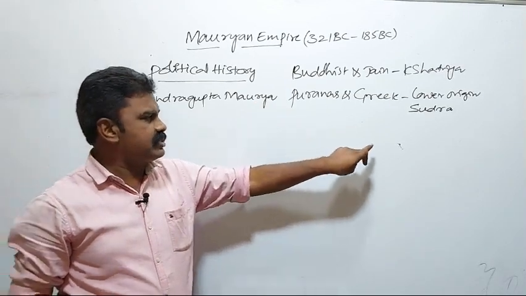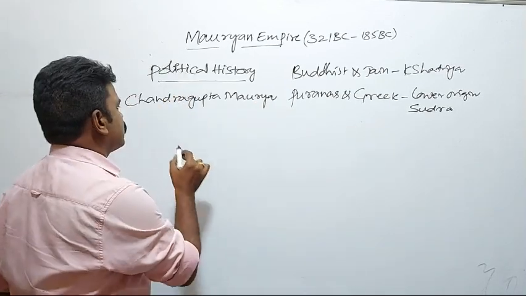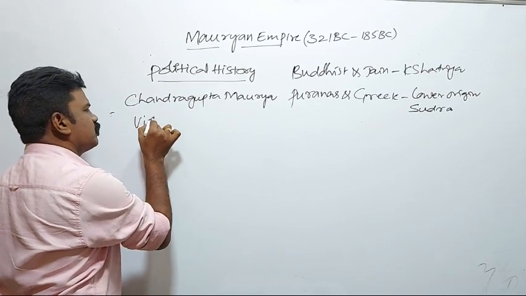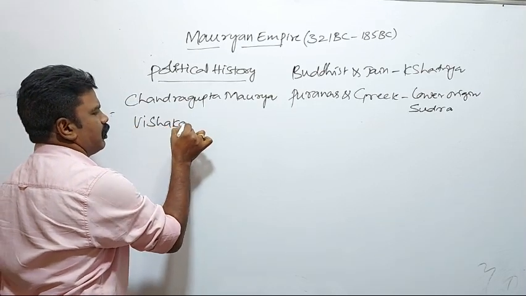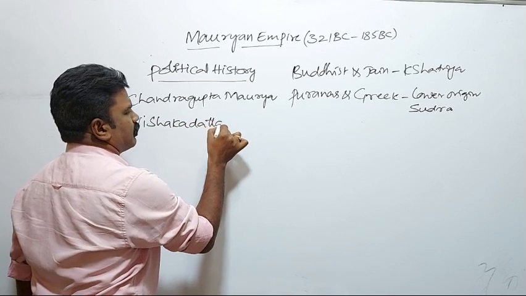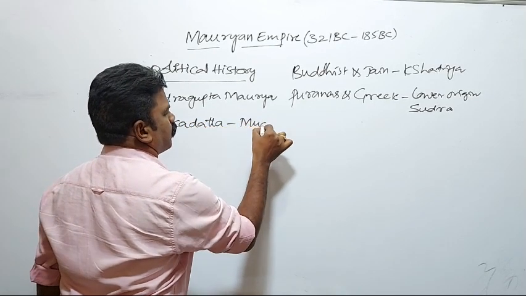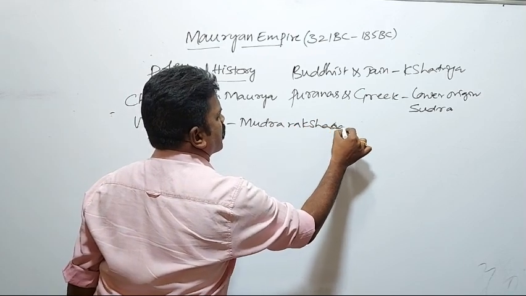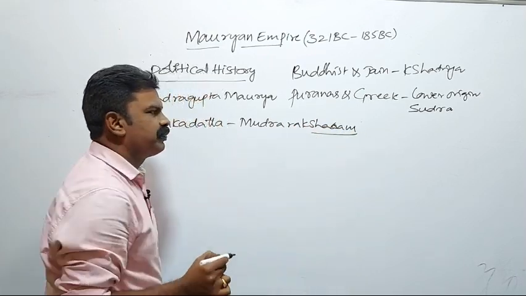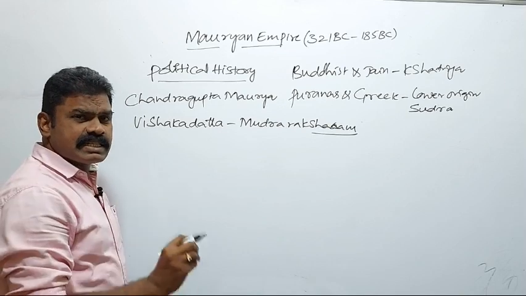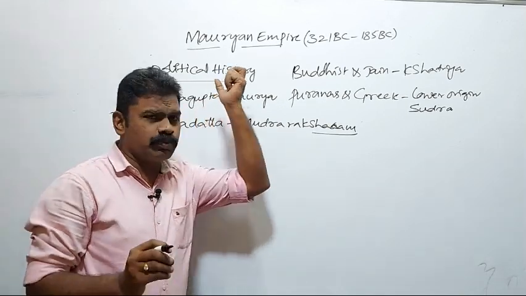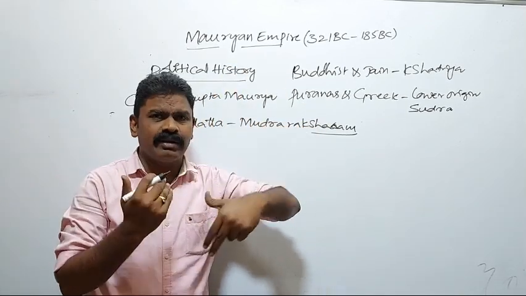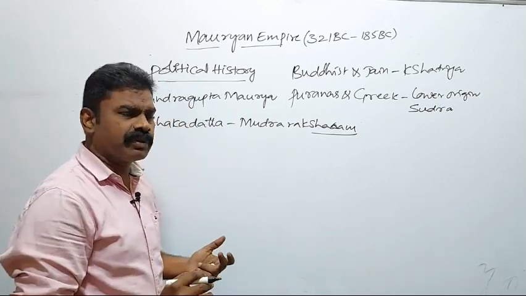Another evidence is Visakadatta's Mudra Rakshasam. Visakadatta wrote Mudra Rakshasam, which says that there was an illegitimate relationship between Chandragupta Maurya's mother and the Nandas.